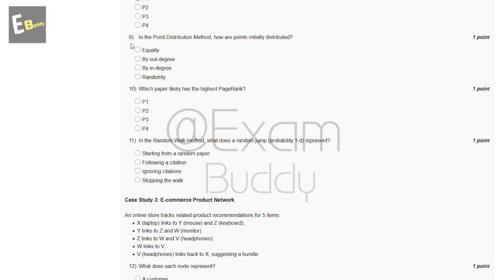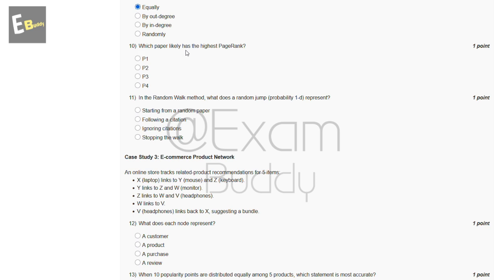Now the ninth question is, in the point distribution method, how are points initially distributed? So these are the options: equally, by out degree, by in degree, randomly. So the answer of our ninth question is A, equally. Now the 10th question is, which paper likely has the highest PageRank? So these are the options: P1, P2, P3, P4. So the answer of our 10th question is A, P1.